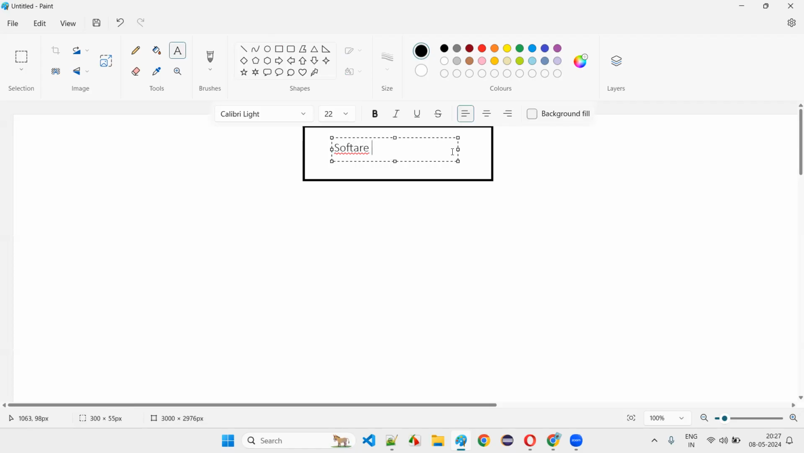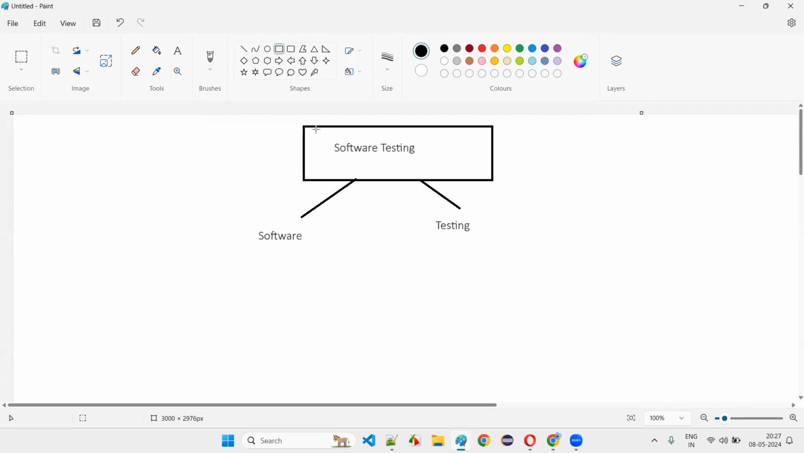Software testing. In software testing, I'm covering the manual part now. I'll divide software testing into two terms. One side is software, other side is testing. Tell me, guys, what is software then? The people who are already having experience, they can tell me what is software. Anyone want to say what exactly is software?